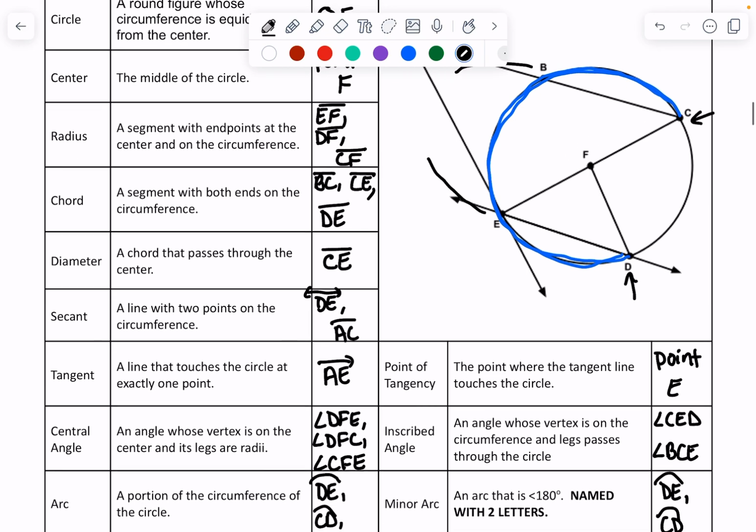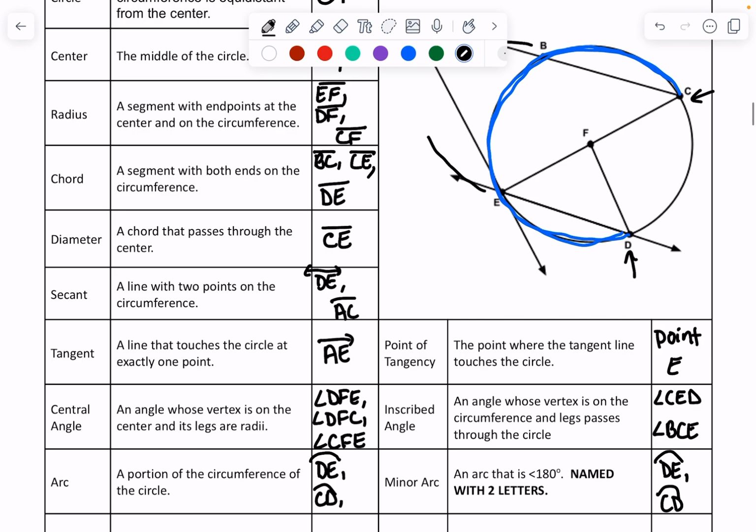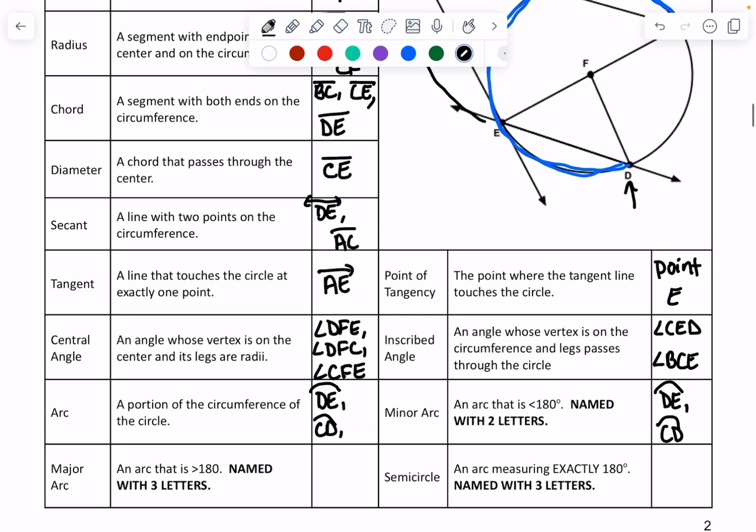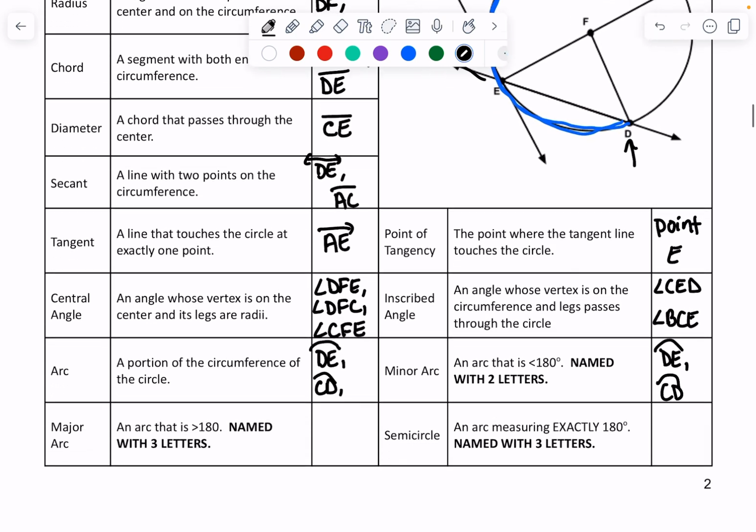I'm going to do DEC just because it sort of spells deck. But, you know, whatever. You could also do KED, or you could do CBD or DBC, whatever. So I'm going to call it deck, like a pool deck. And then an arc over it.